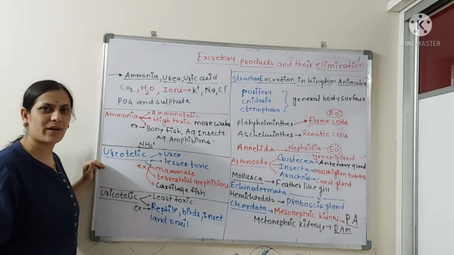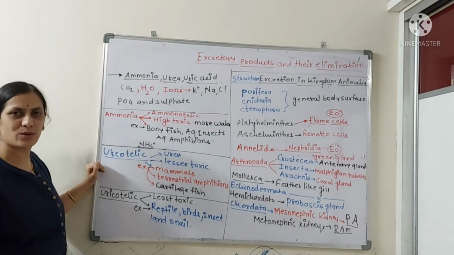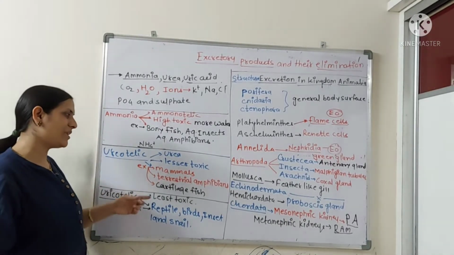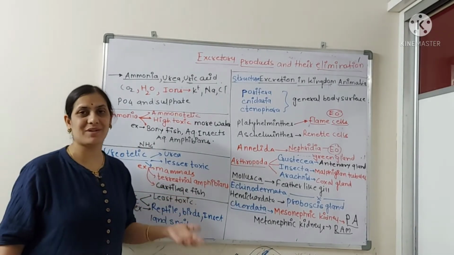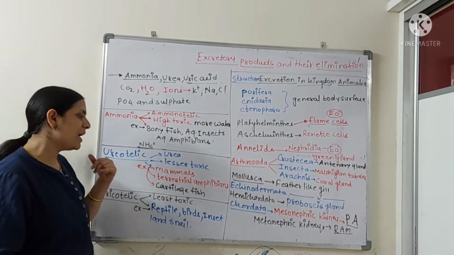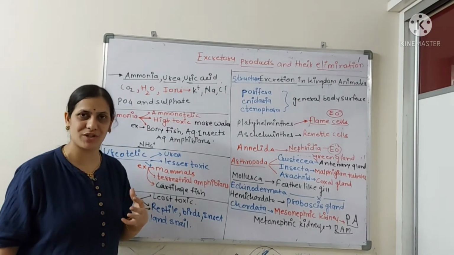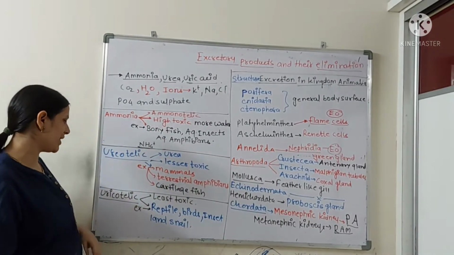Coming to the ureotelic organisms, who are excreting the nitrogenous waste in the form of urea, you will be getting examples including human beings like mammals, terrestrial amphibians like the adult frog, and the cartilaginous fishes, meaning marine fishes. They are the examples for the ureotelic organisms.